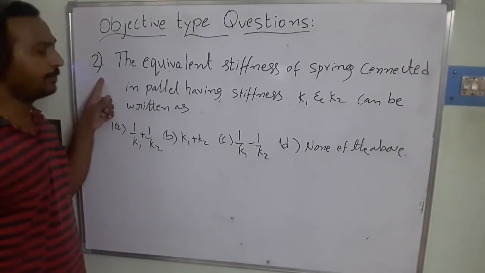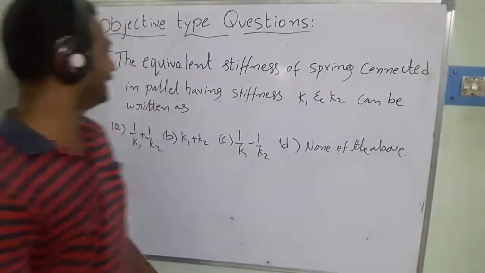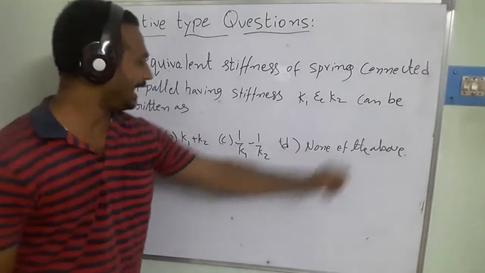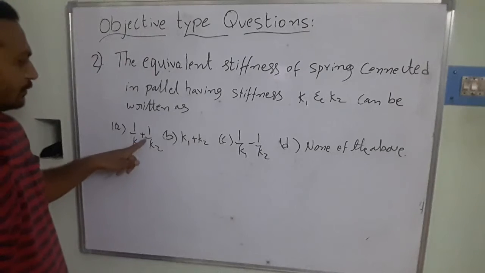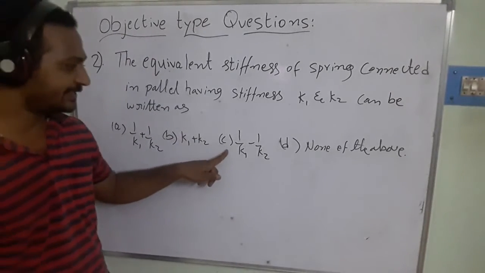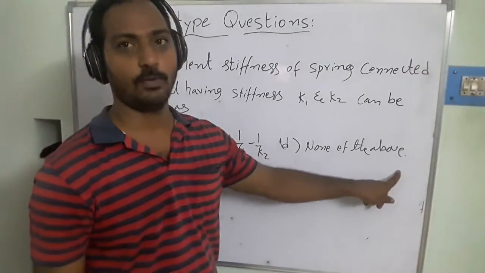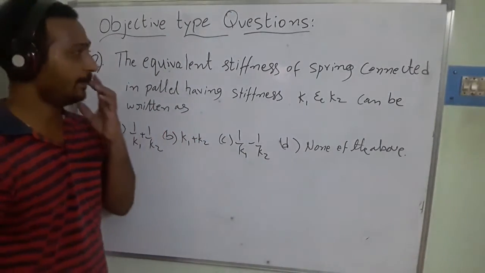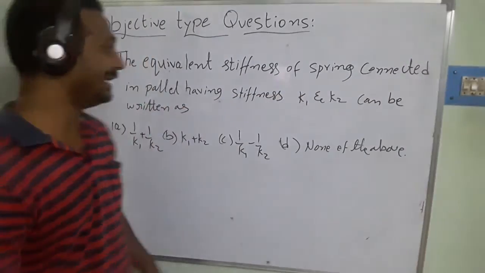The second problem here is: the equivalent stiffness of springs connected in parallel, having stiffness K1 and K2, can be written as: option A, 1 by K1 plus 1 by K2; option B, K1 plus K2; option C, 1 by K1 minus 1 by K2; option D, none of the above. What do we want to identify from this question? The equivalent stiffness of springs connected in parallel.